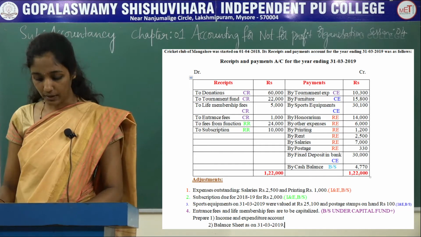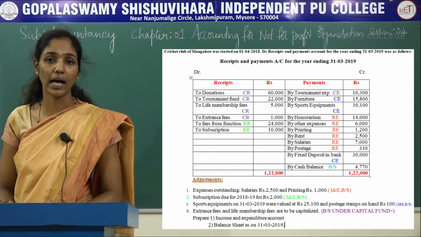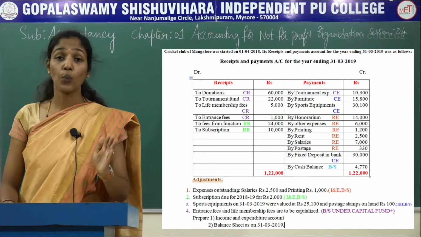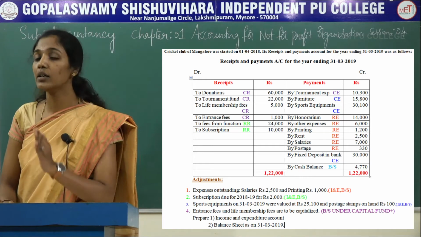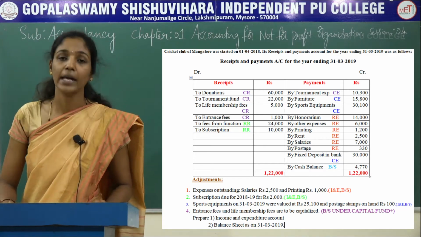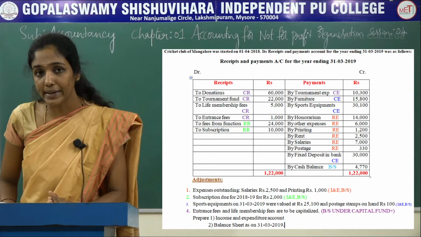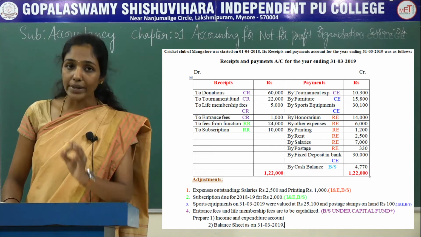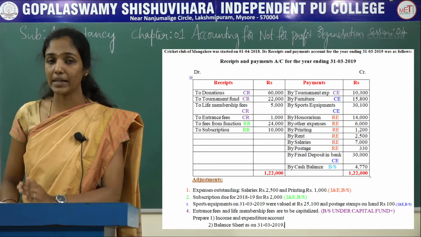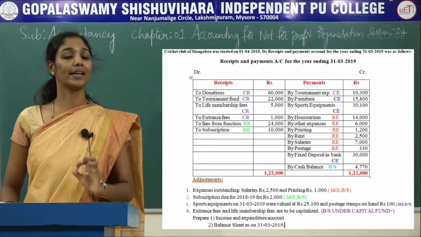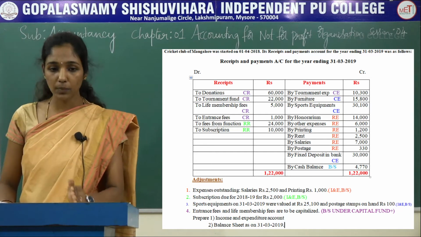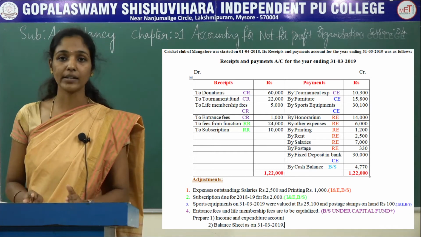And on the payment side, tournament expenses. It is treated as capital expenditure because here tournament fund is given. When tournament fund is given, then the expenditure relating to the tournament fund is treated as capital expenditure. If tournament fund is not maintained in the non-profit organization and only tournament expenses is given on the payment side, then tournament expenses should be treated as revenue expenditure and debited to the income and expenditure account. Here tournament expenses means the expenses which are incurred for conducting the tournament.